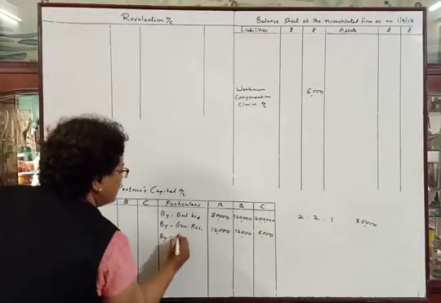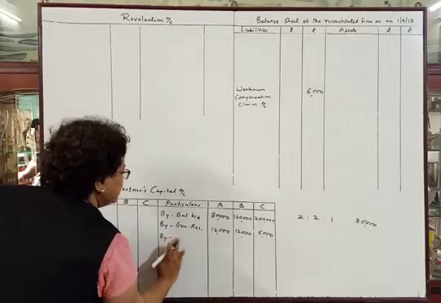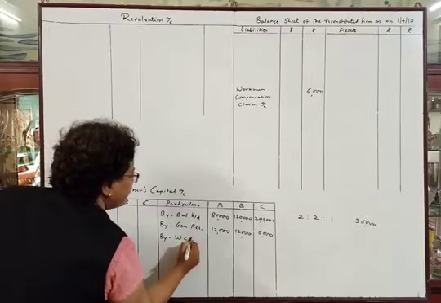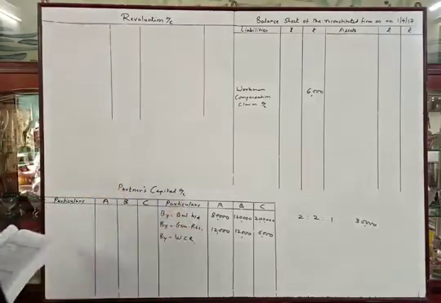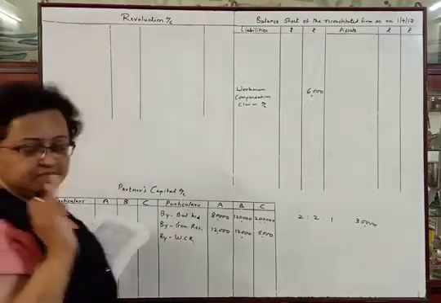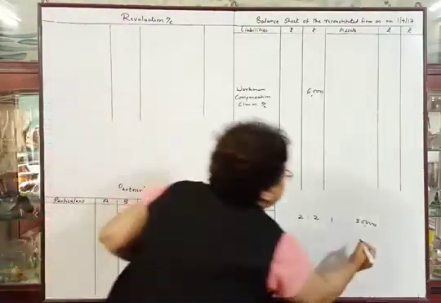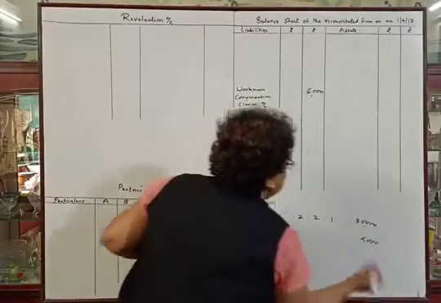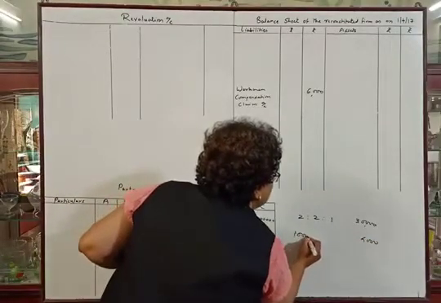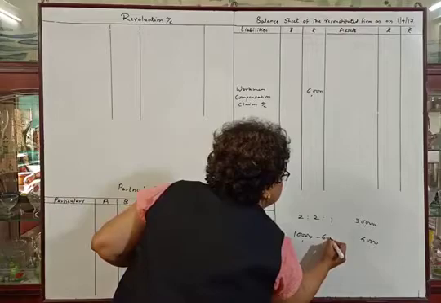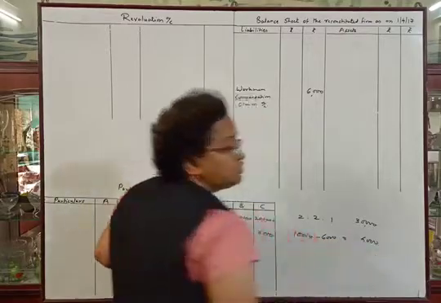So by workmen compensation reserve, we will distribute rupees 4,000 between the 3 partners in their old profit sharing ratio. We have to distribute 4,000 because reserve was 10,000 and the claim is rupees 6,000. So remaining amount is rupees 4,000.